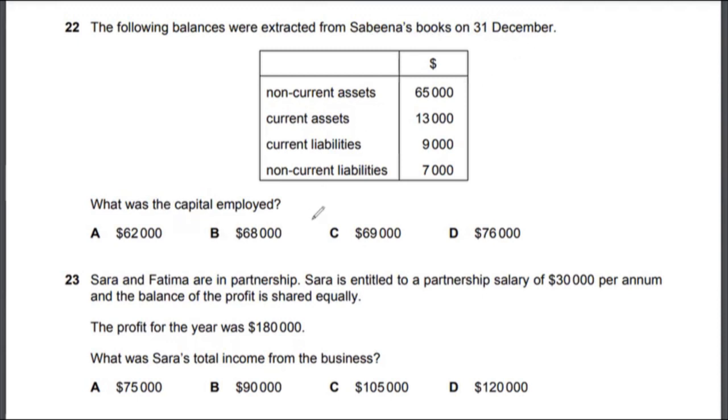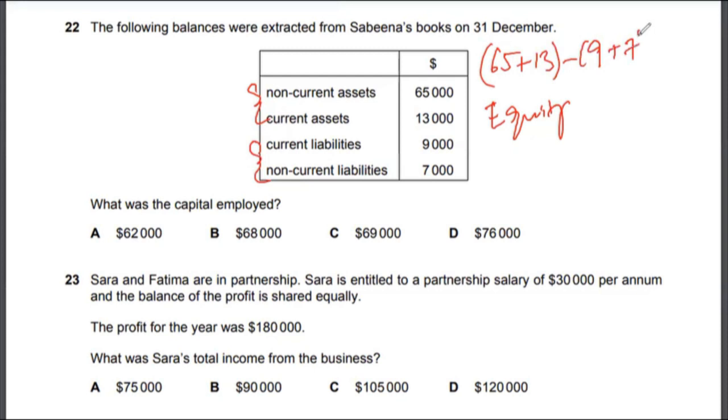This is a little tricky in a sense that first you need to understand what the equity is in here. You have to calculate equity, and that would be the sum of these two numbers minus the sum of these two numbers. So 65 plus 13 minus 9 plus 7, and that gives me 62. So 62 is actually the equity, or capital, but it's asking what is the capital employed.